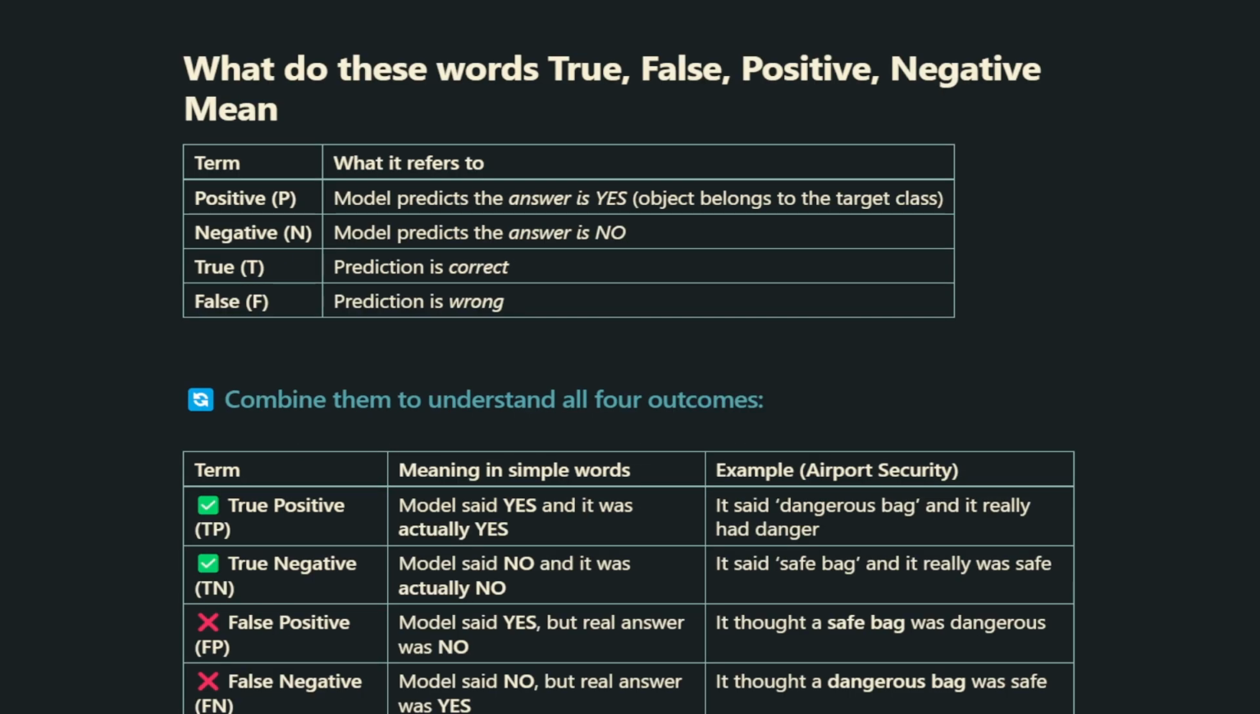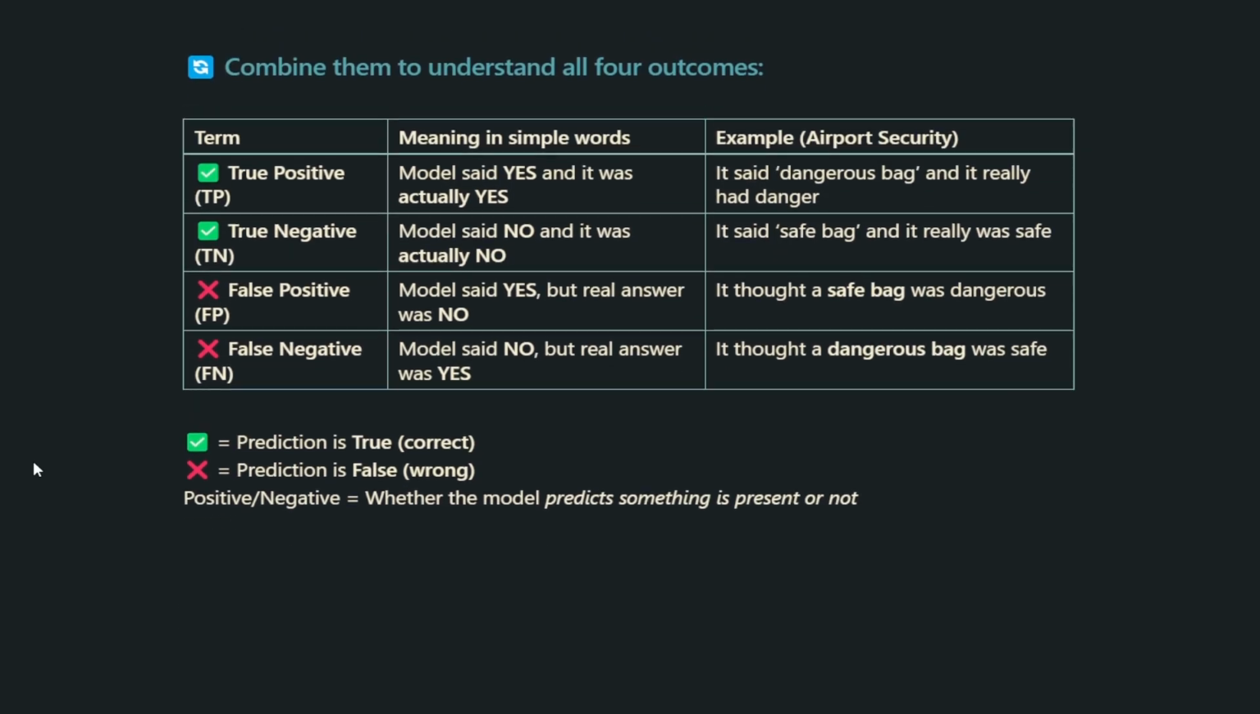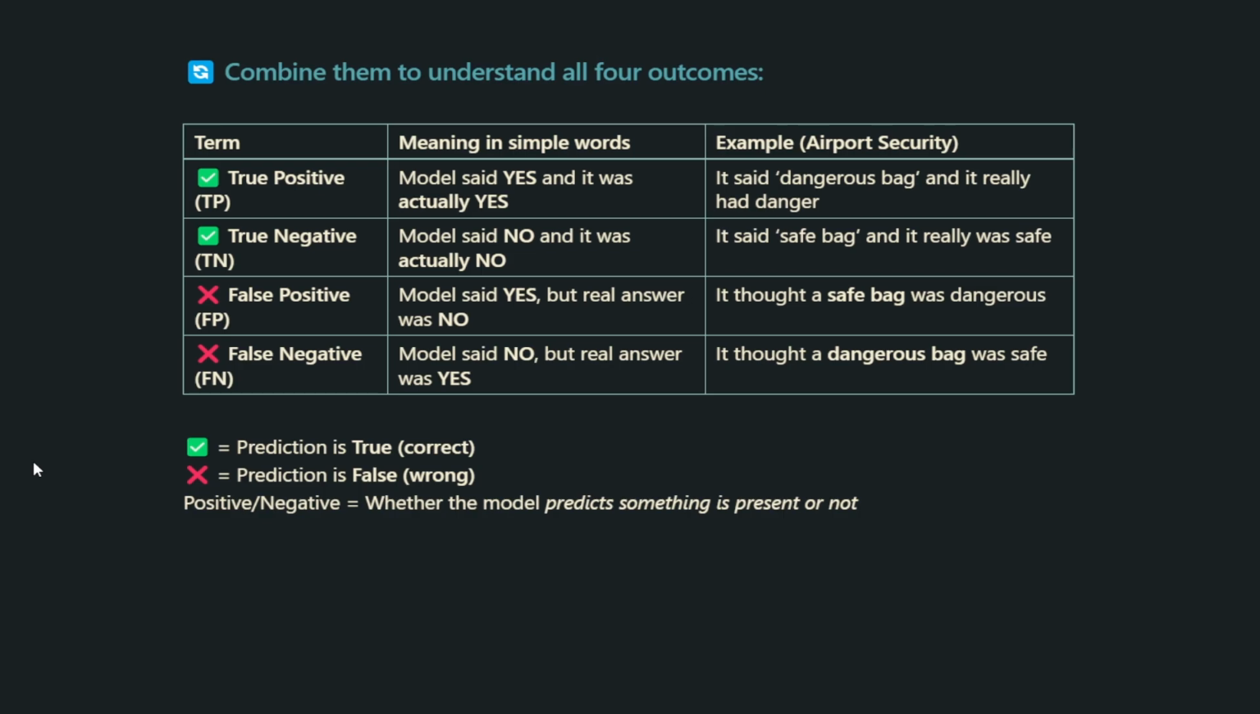Before we dive deeper, let's clearly understand what these 4 words mean: true, false, positive, and negative. Positive means the model predicts the answer is yes or that the object belongs to the target class. Negative means the model predicts the answer is no. True means the prediction was correct. False means the prediction was wrong. Now when we combine them, we get the 4 possible outcomes in any classification model.